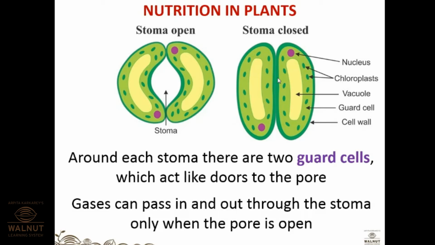Gases can pass in and out through the stoma only when the pore is open. Yes. So how can an MCQ be framed from this section? They can ask you how the stomatal opening and closing is regulated, and they can give you four options. So you have to choose the option which says that the opening and closing of the stomatal pore is regulated by intake of water. Like when there is intake of water, these will swell and the pore will open like this. So this is concept understanding. If you do not understand the concept now, it will be very difficult for you to solve the MCQs. It won't be that direct.